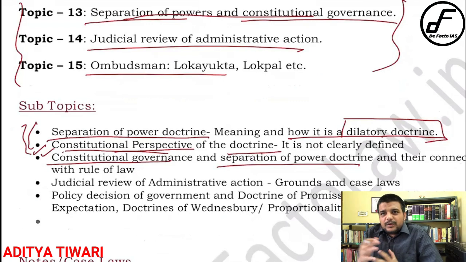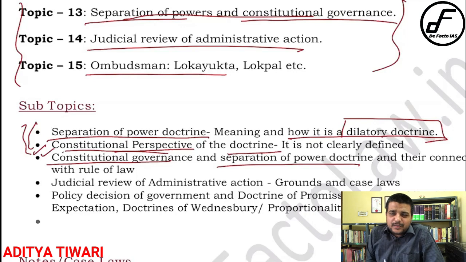Now, how do you make a relationship between them? You say that the separation of power doctrine ultimately aims at creating constitutional governance. How? We want that power should not be concentrated. The very purpose of the separation of power doctrine was that power should be divided into three co-equal parts, so that we don't have a dictatorship. In any democratic constitution, the separation of power doctrine cements the democratic structure of that country. Without it, the democratic structure cannot stand up. In fact, not having separation of power is an example of a dictatorship.